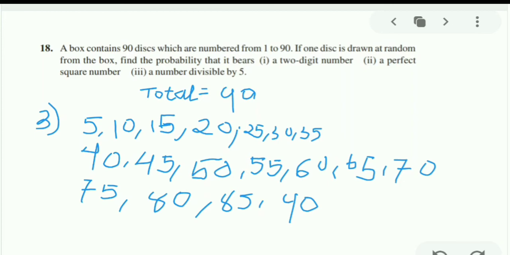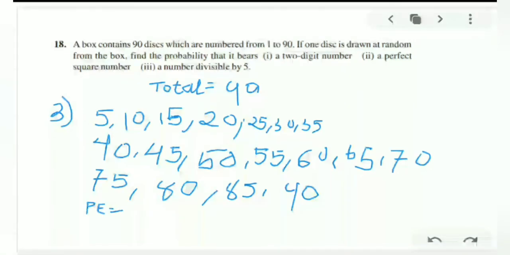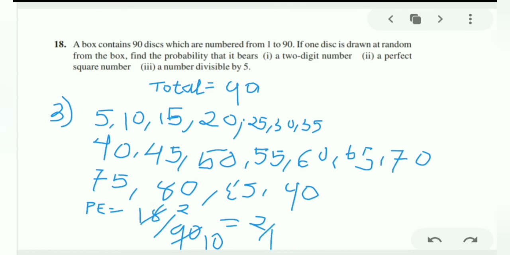Now we have to find how many numbers. So let us count it. 1, 2, 3, 4, 5, 6, 7, 8, 9, 10, 11, 12, 13, 14, 15, 16, 17, 18. So 18 numbers we got, so we write 18 and our total is 90. Now we will try to reduce. 9 twos are 18, means 2 will remain over here, and 9 tens are 90. So we got 2 by 10. You can write 0.2 also, and if you are reducing, you can reduce it as 1 upon 5. So this is the end of this question.